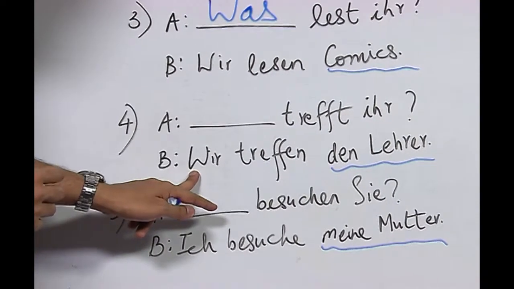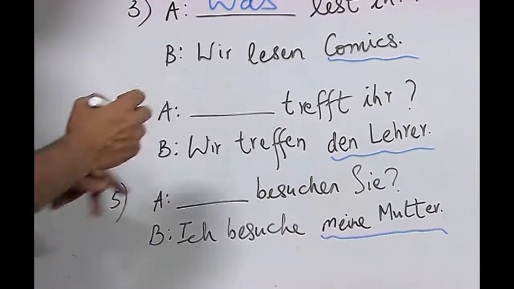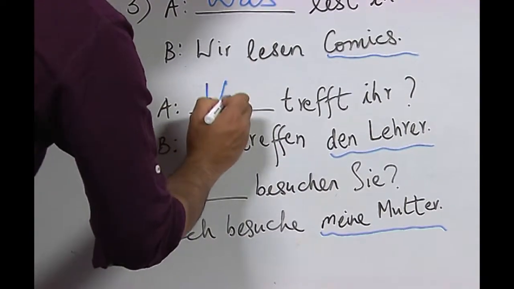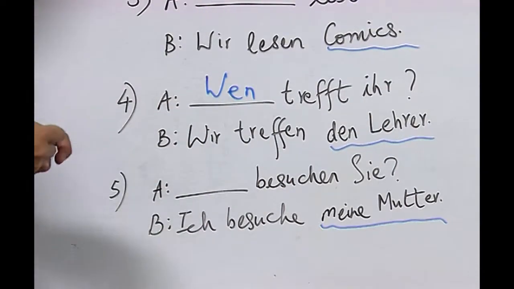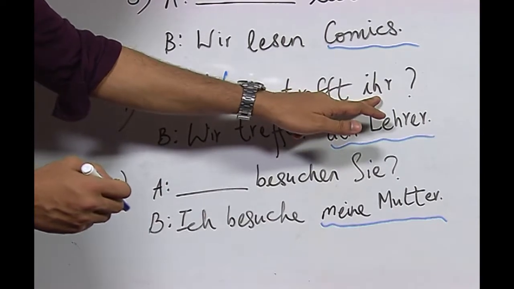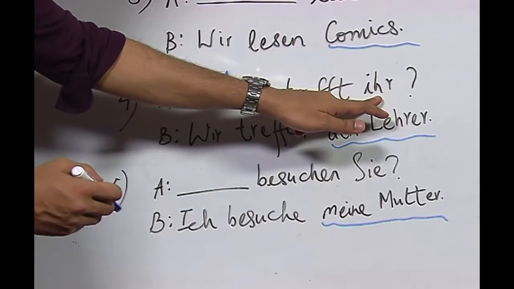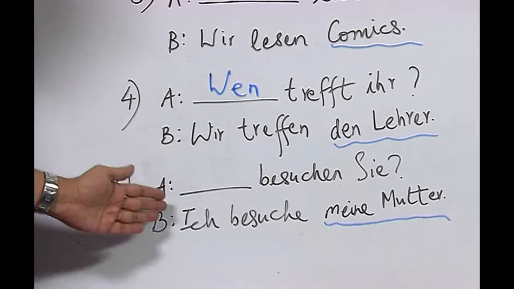So, the question will be asked in the accusative category, and the Fragepronomen here thus would be wen trefft ihr, because as you know the verb trefft is conjugated according to the pronoun ihr, which is in the nominative.